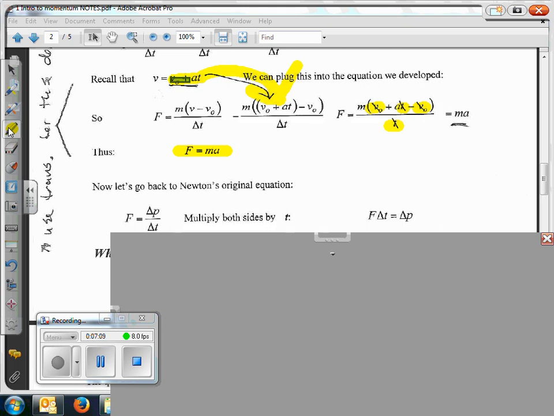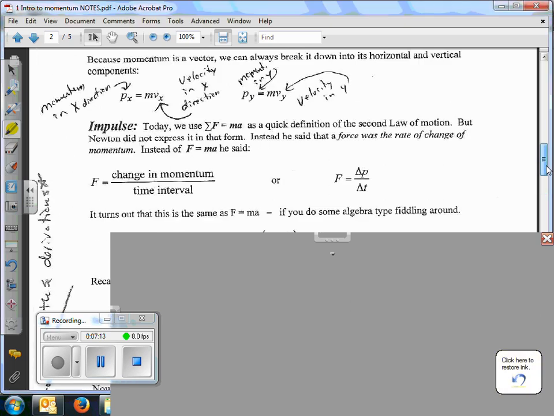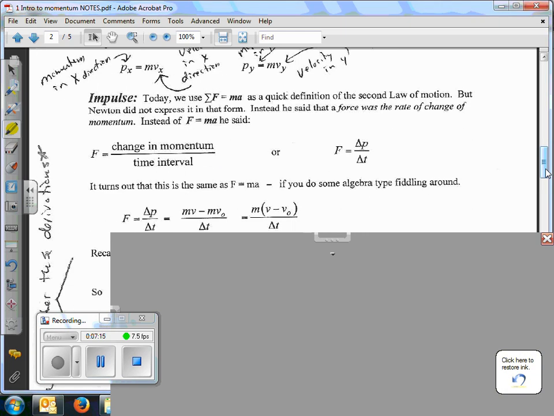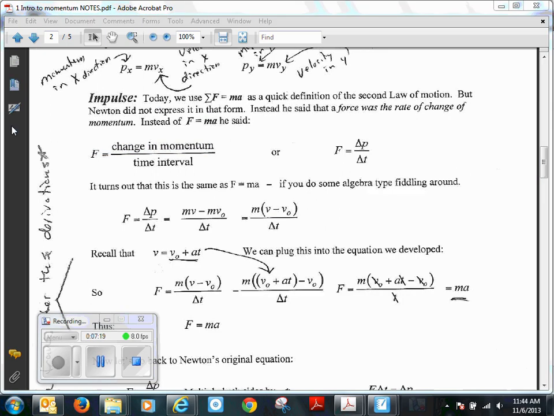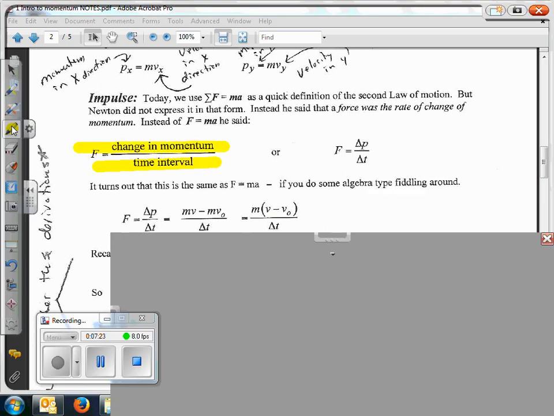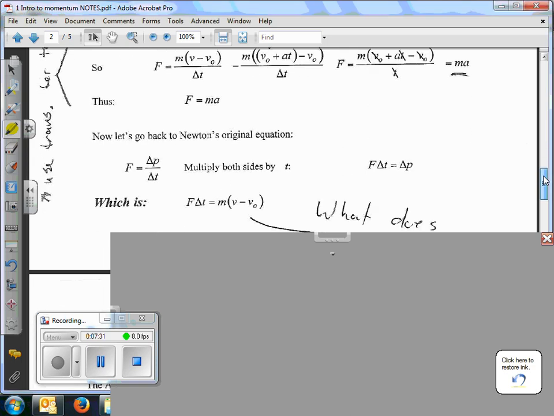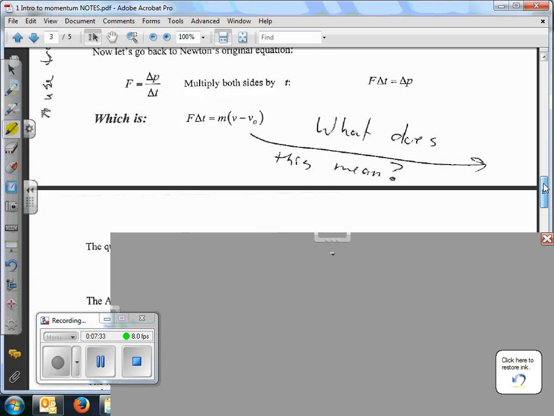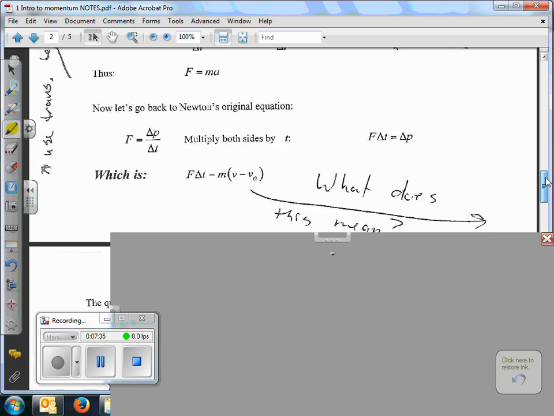Our second law is force equals mass times acceleration. But the way Newton described it is force causes a change in momentum per time. Is that interesting? Okay, good. Well, you need to know that for the AP test? Probably not.